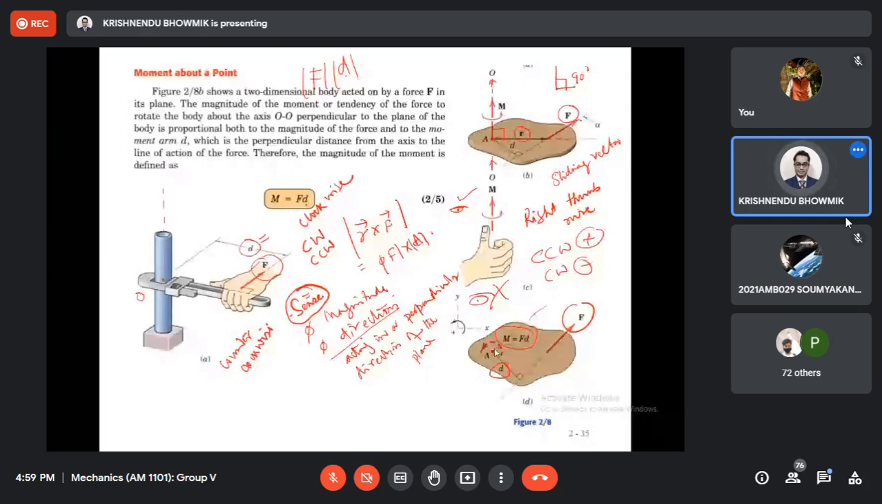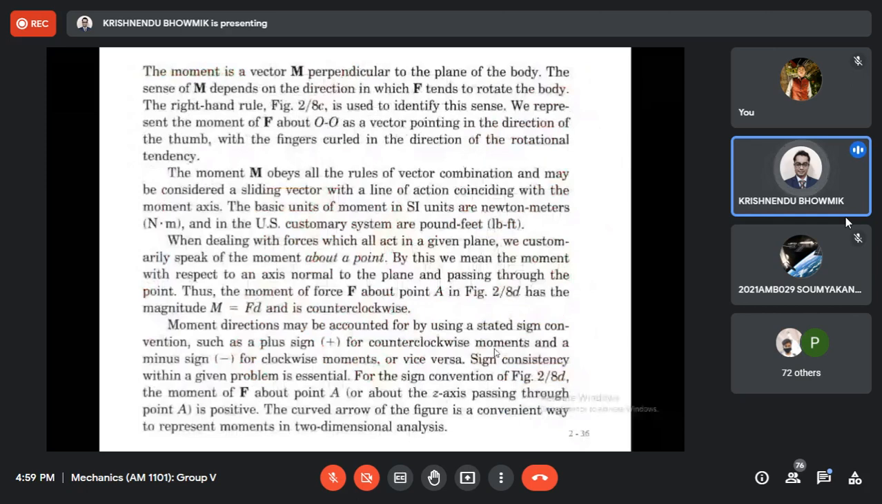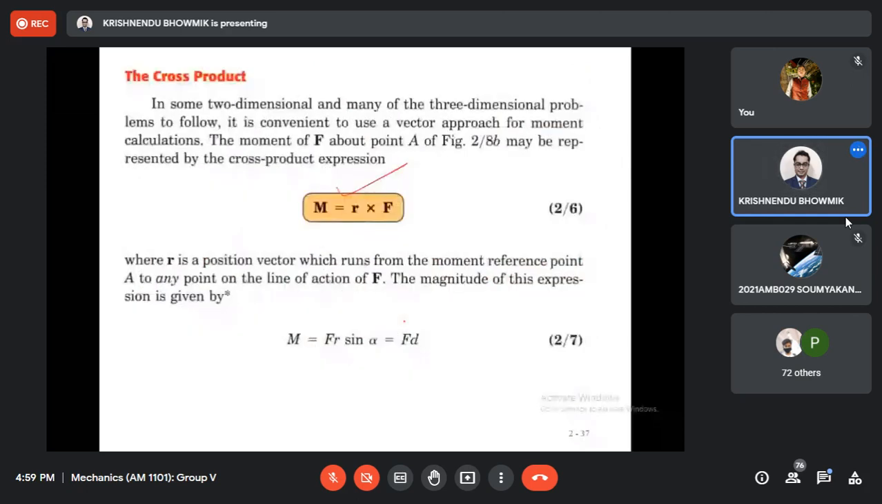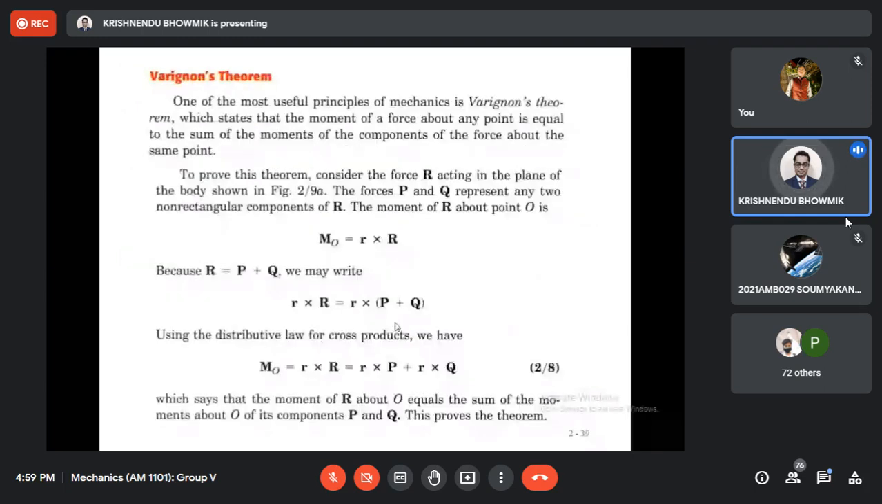Yes, cross product, and this is that concept. Everything is in the book, you will get it. Any further information if I need, I can share with you. The unit is length times force, like Newton millimeter or pound foot. As I told, it has magnitude, direction, and sense, like clockwise or anti-clockwise. And we use the right hand rule to identify the sense. Okay.